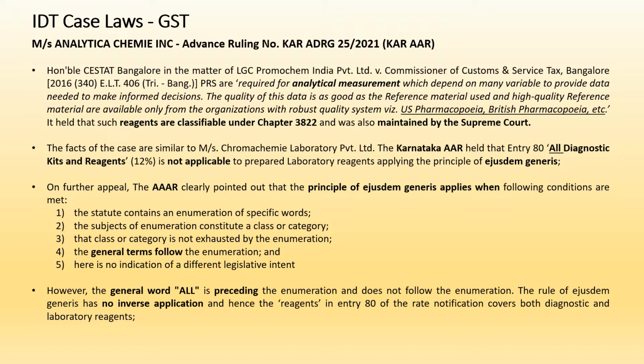The advance authority said that this case is very similar to the Chroma Chemi Laboratory Private Limited case, which was dealt with by the same authority, where there were two levels of appeal. First, the AAR gave an unfavorable ruling, saying that this is not classifiable under entry 80, that is, 12 percent is not applicable to them, by applying the principle of ejusdem generis. Then the AAAR, when it was further appealed, clearly pointed out that to apply the principle of ejusdem generis, the following conditions have to be met.